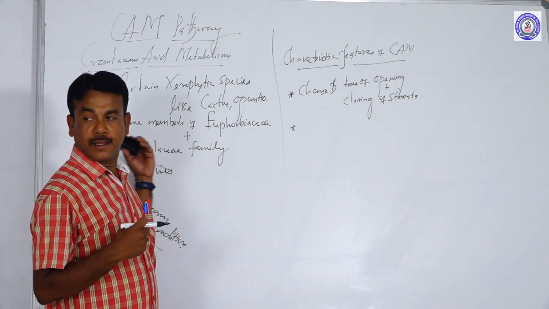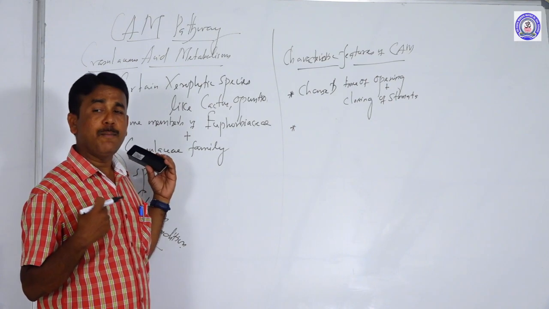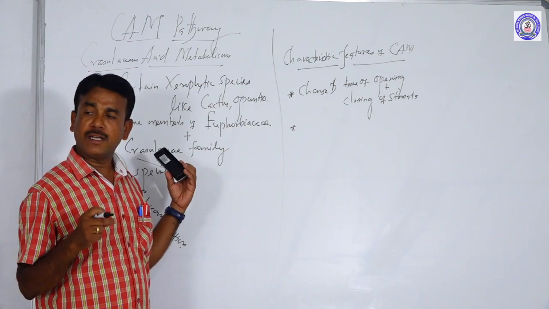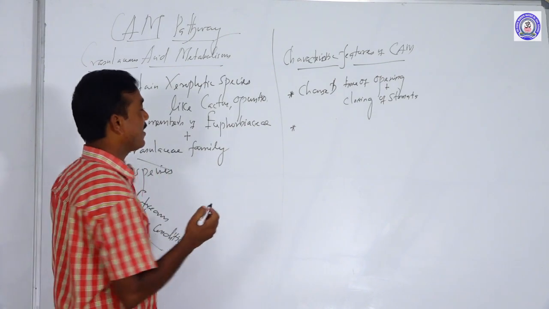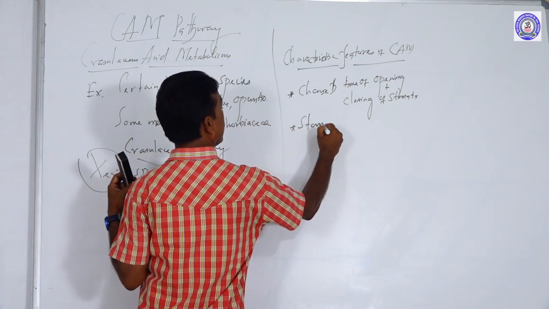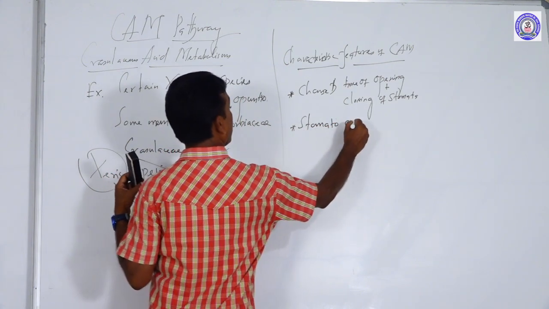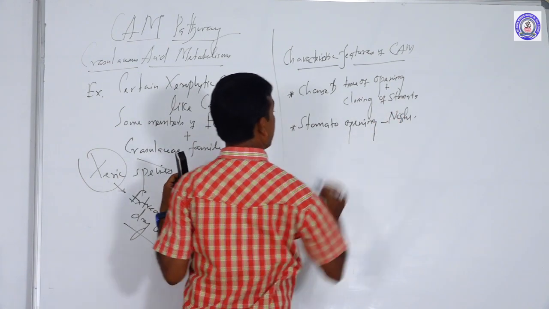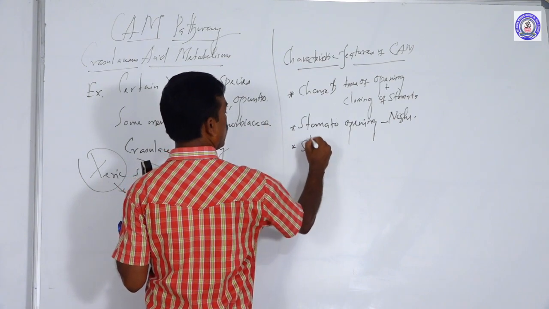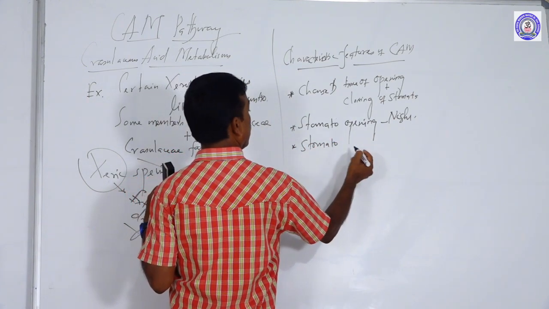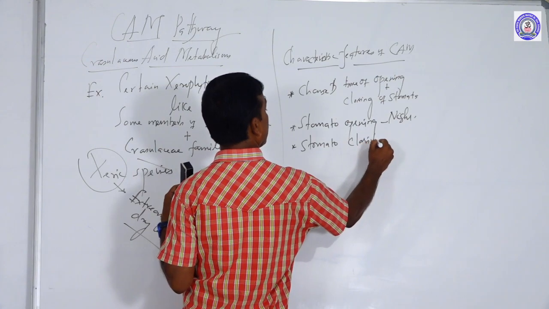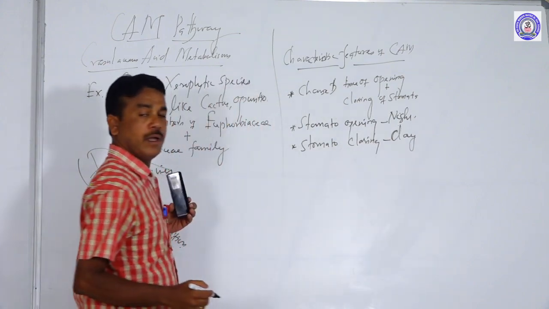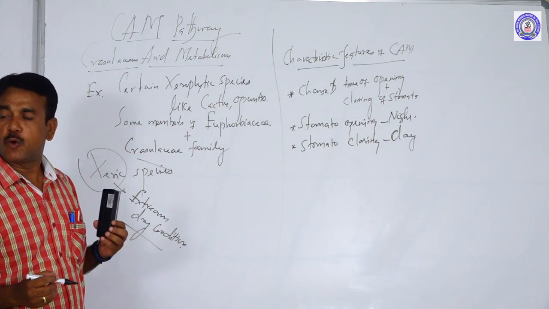But CAM plants are highly peculiar, because in these kinds of plants the stomata will be opening during night, then the stomata will be closing during daytime. Why during daytime will the stomata be closing?